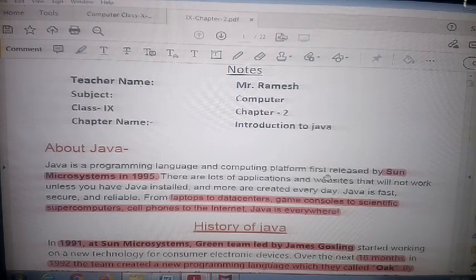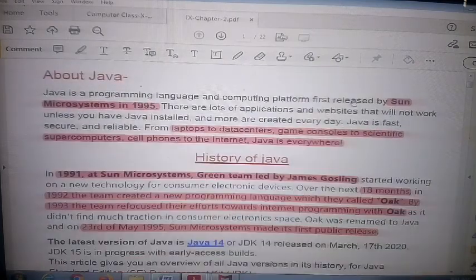There are a lot of applications and websites developed in the Java programming language. So everywhere is Java. Like games, any type of software, laptops, scientists also use it, cell phone programming also uses it, and you can say Google also makes programs in Java. So Java is everywhere, right? Why? Because Java especially gives better security.